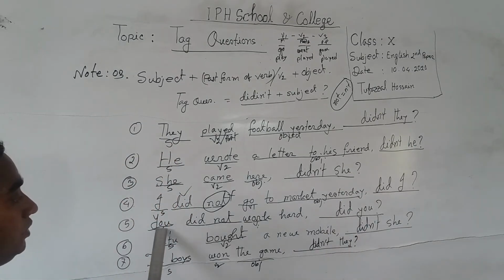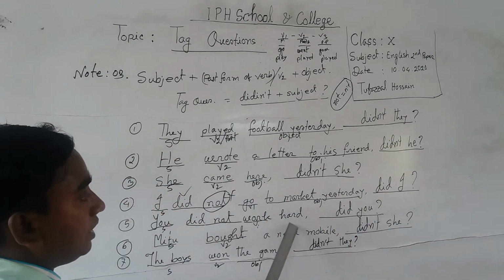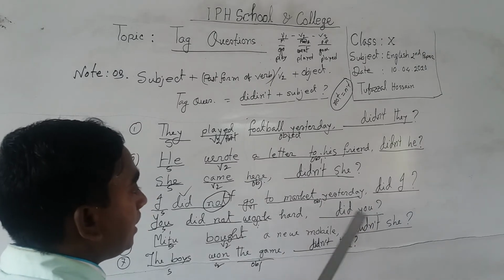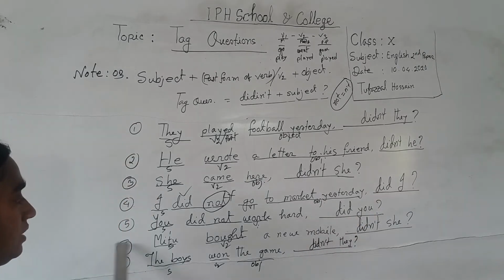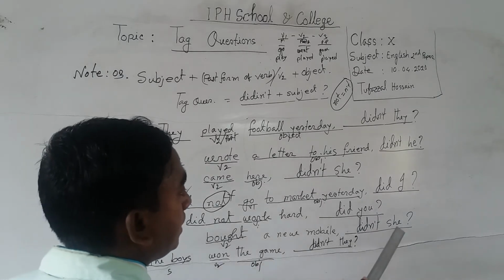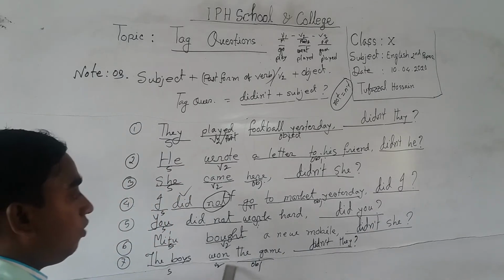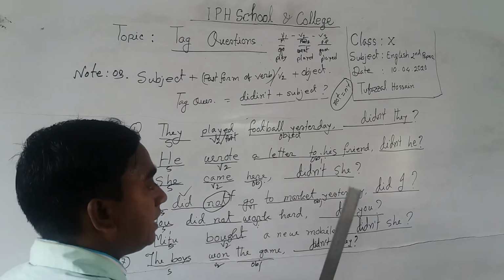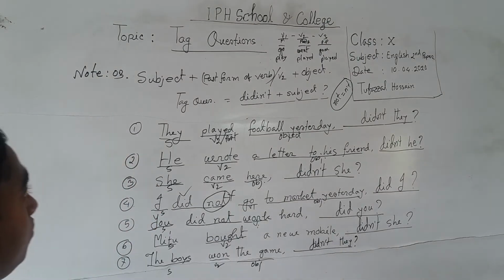Number 5, you did not work hard. It will be did you. Number 6, Mitu bought a new mobile. So the answer will be didn't she. The boys own the game. It will be didn't they. Dear students, now we write another note here.